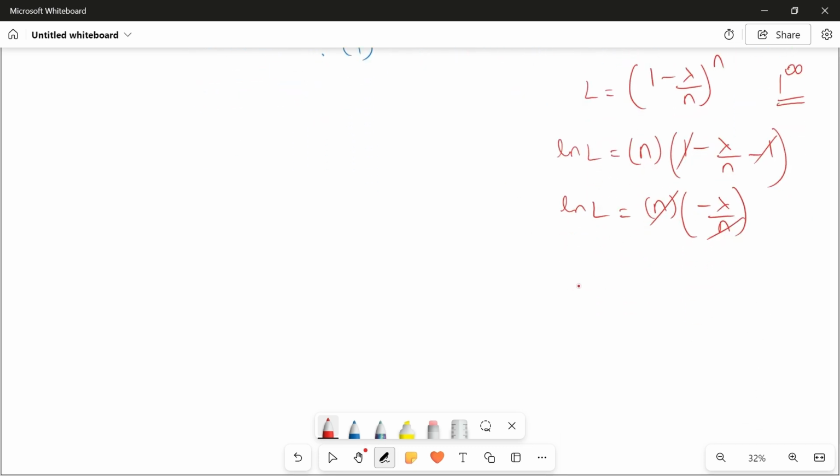There's a fun part here also. You cannot actually cancel n's here. You know why? Because n is also infinity. So n into minus lambda by n, if you do, it is of the form infinity by infinity. What will you do for infinity by infinity? Use L'Hospital's rule. Remember L'Hospital's rule? If you differentiate the numerator with respect to n, you will get minus lambda. If you differentiate the denominator with respect to n, you'll get 1.